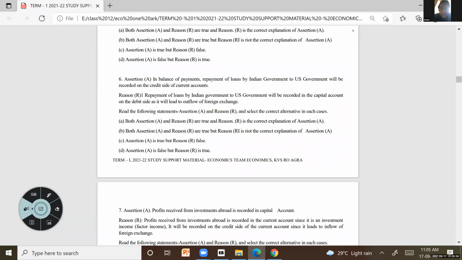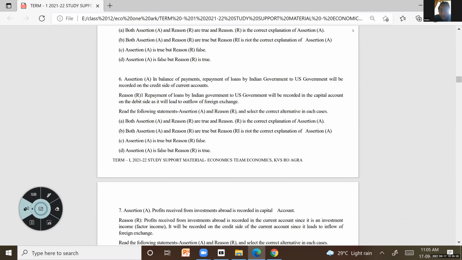Assertion A: In balance of payment, repayment of loans by Indian government to US government will be recorded on the credit side of current account. Reason: Repayment of loans by Indian government to US government will be recorded in the capital account on the debit side as it will lead to outflow of foreign exchange.